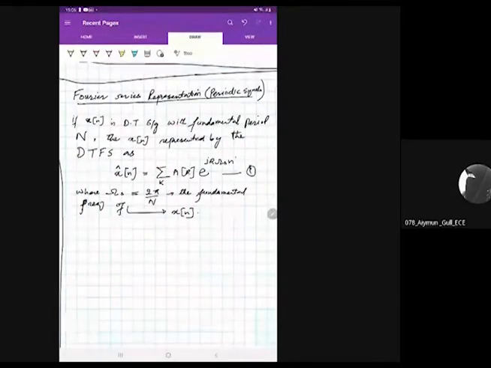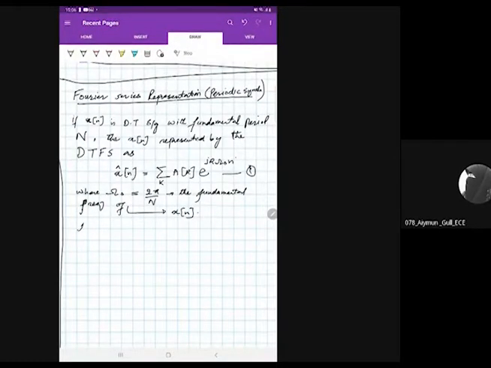It means that the signal has many sinusoids inside. So it's not a pure sine wave. I'll show you later graphically what it means.